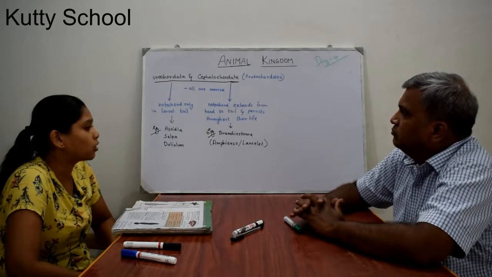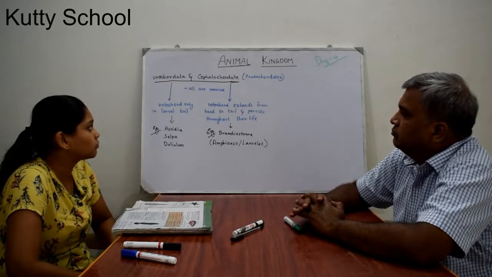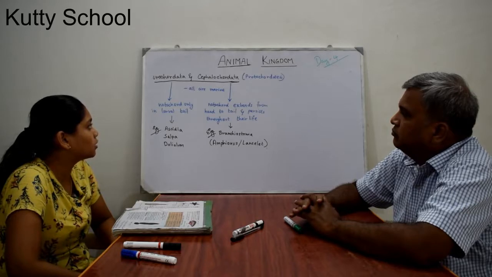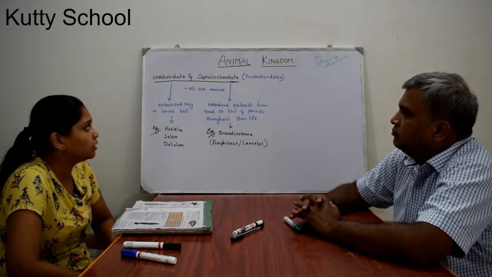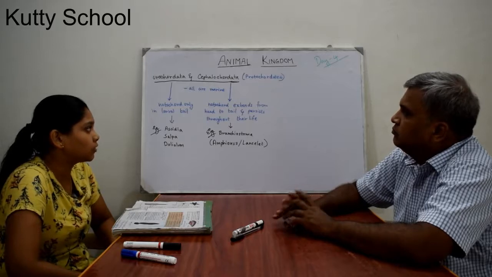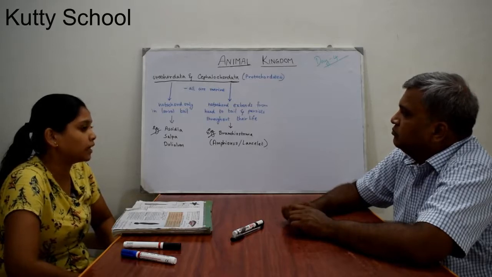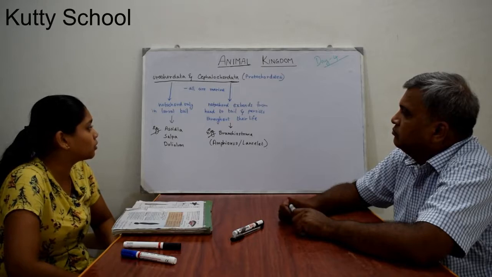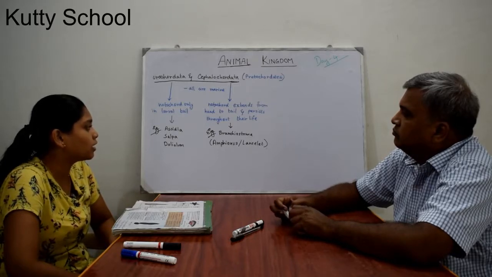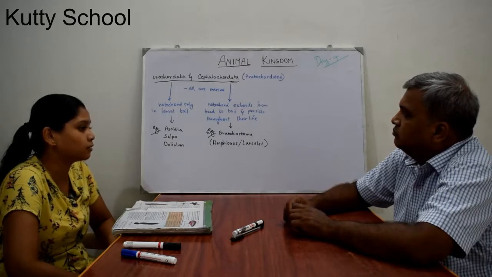These organisms are all marine. In Urochordata the notochord is only present in the larval tail, and in Cephalochordata the notochord extends from head to tail and persists throughout their life. Examples of Urochordata are Ascidia, Salpa and Doliolum, and Cephalochordata is Branchiostoma, which is known as Amphioxus or Lancelet.